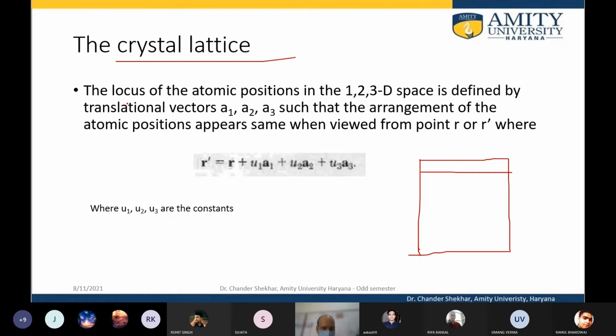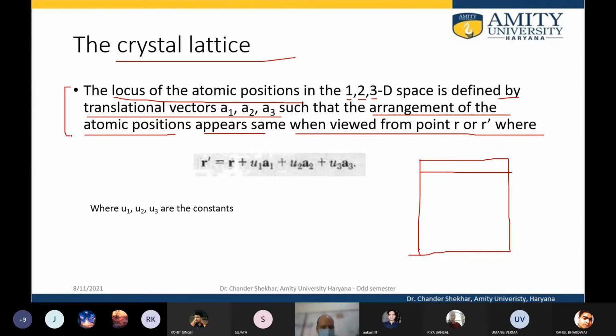So what is a crystal lattice? It is defined as the locus of atomic points in 1, 2 or 3 dimensional space, defined by translational vectors a1, a2, a3, such that the arrangement of these atomic positions appears the same when viewed from any point in the lattice.